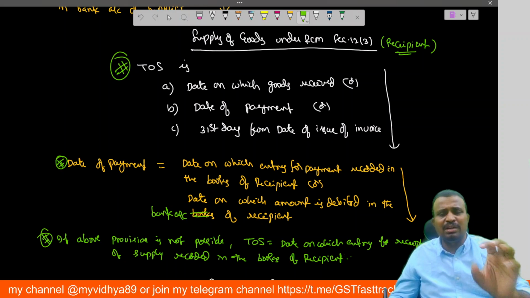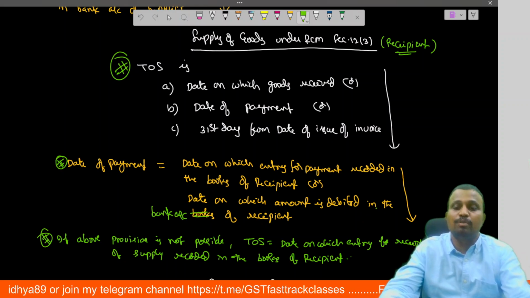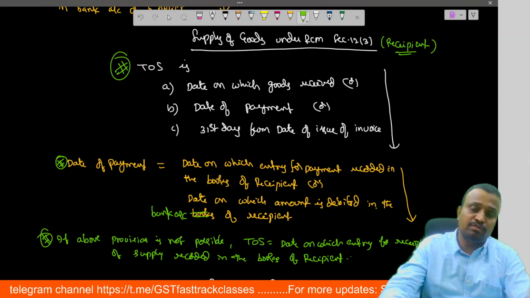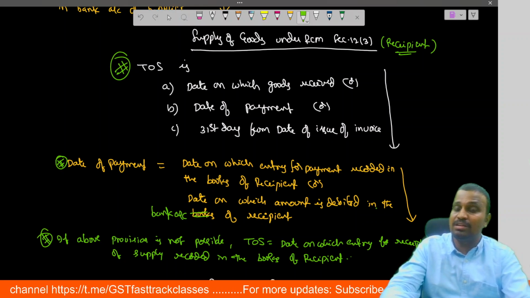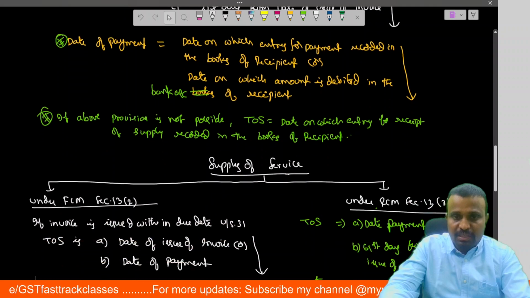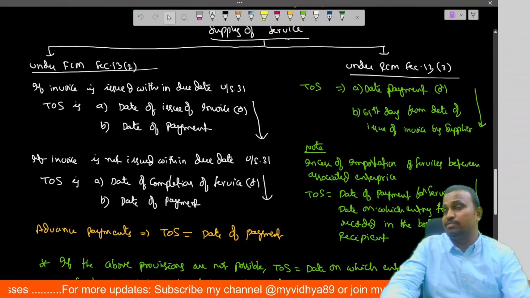And it means simply nothing but the date on which the entry for the supply is recorded in the books of the recipient is said to be the time of supply. So section 12.2 is relating to supply of goods under forward charge mechanism. Section 12.3 is relating to supply of goods under reverse charge mechanism. Okay. Next, coming to the supply of services under forward charge and reverse charge.